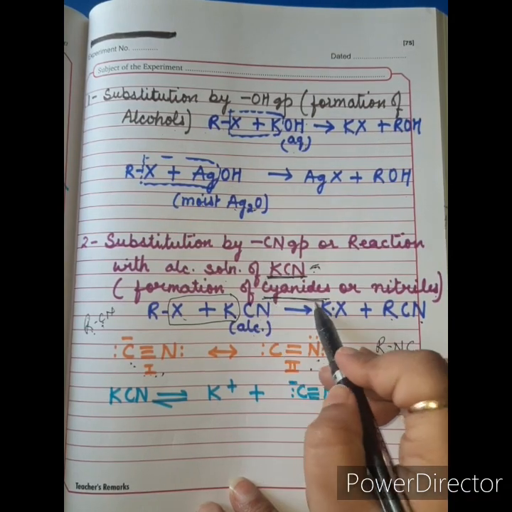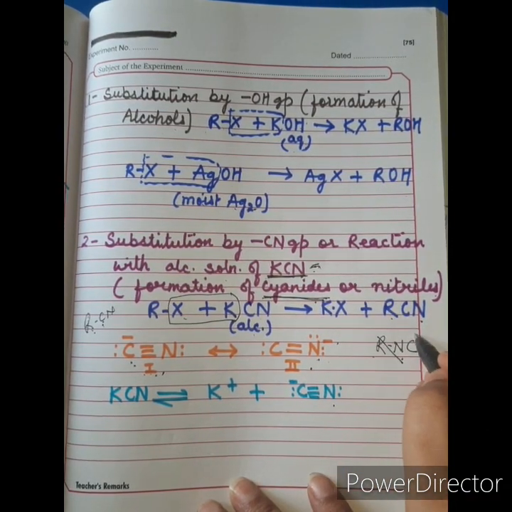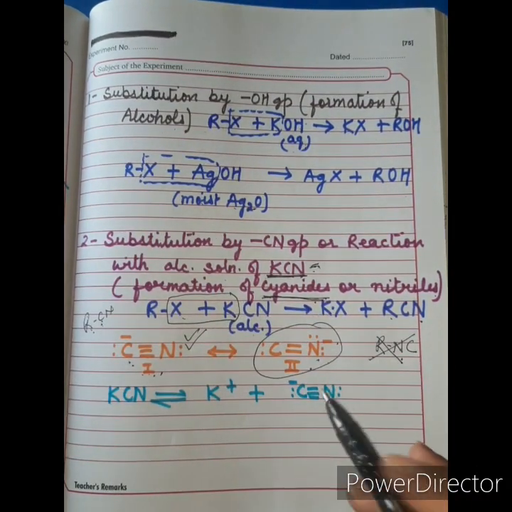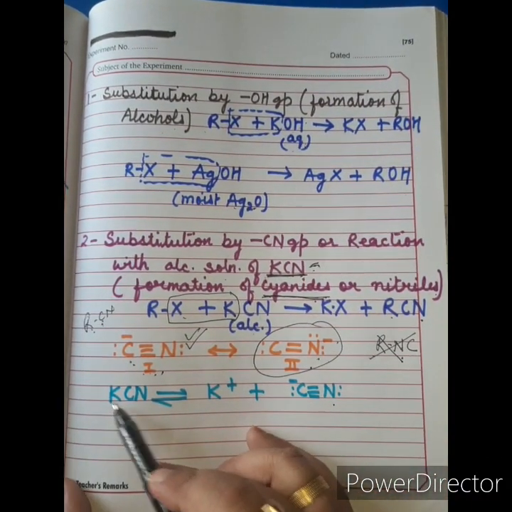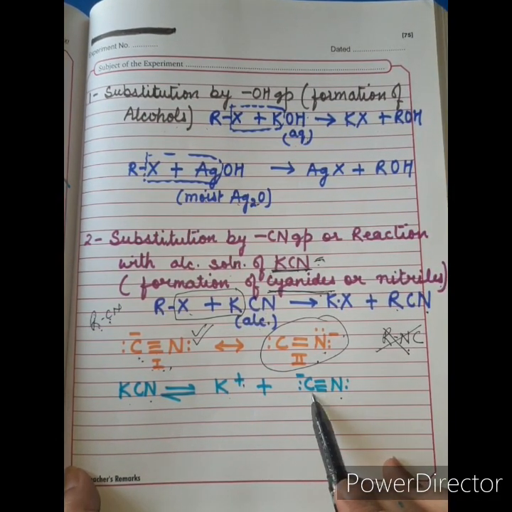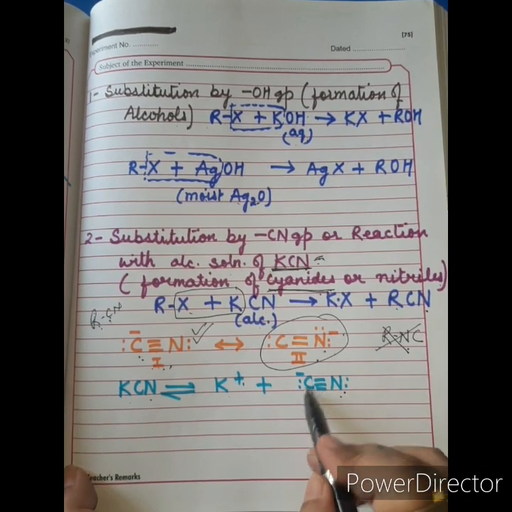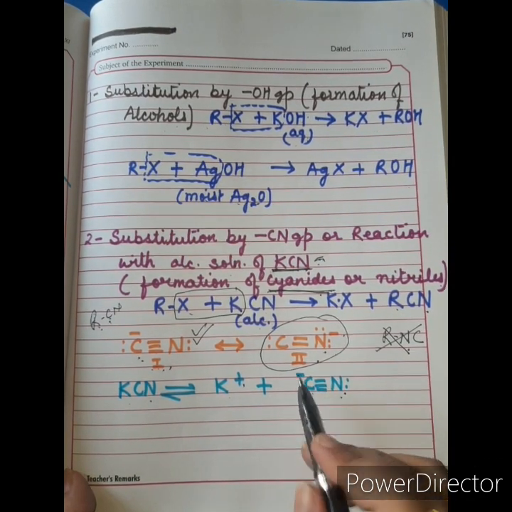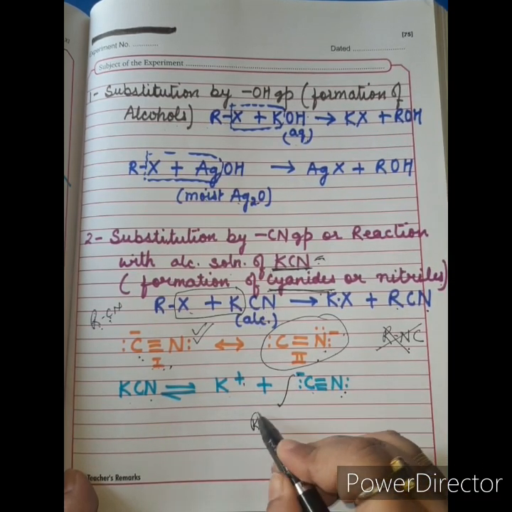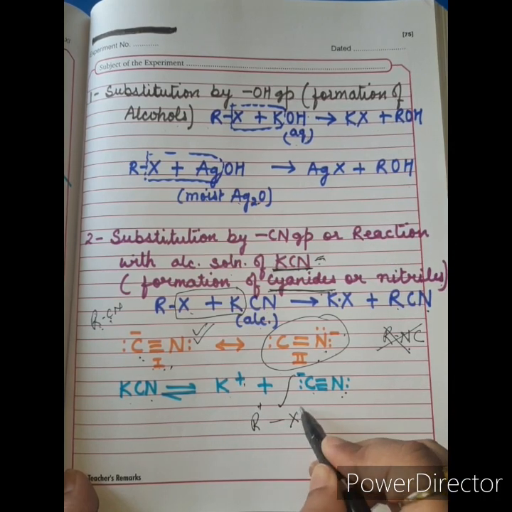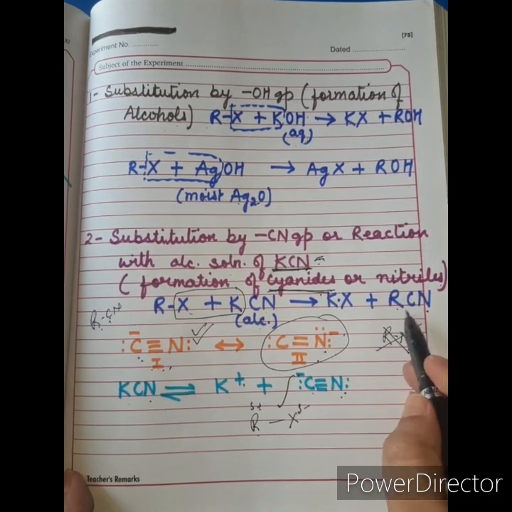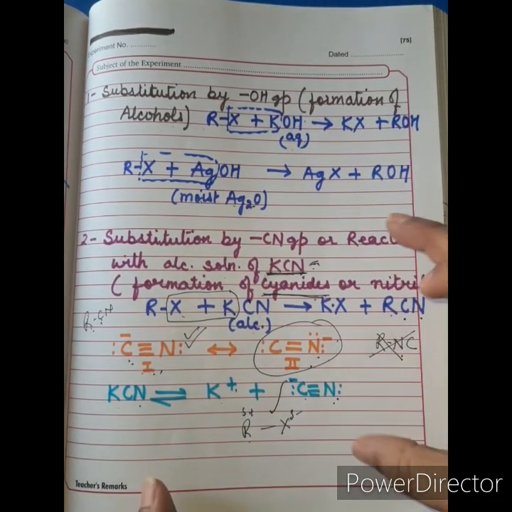Since we are preparing cyanides, we don't want its attack from the second form. We want its attack from the first form. So for this purpose, we take KCN. KCN dissociates into K plus and cyanide ion, where carbon carries negative charge, and from the negative side it easily attacks on the partial positive carbon of alkyl halide and results in the formation of RCN. I hope this reaction is clear to you.